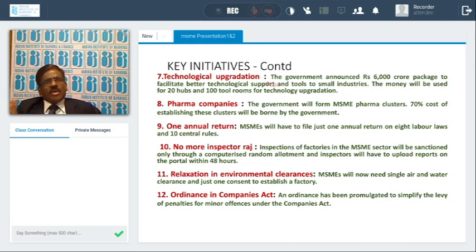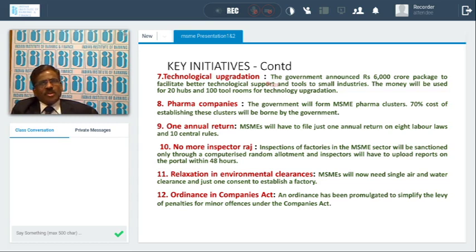For technological upgradation, the government has given a 6,000 crore package. Up to 70% of the amount is being given as a subsidy. About 100 tool rooms, with hubs and spokes, have been developed. This is helping the MSME sector to upgrade the MSME units.